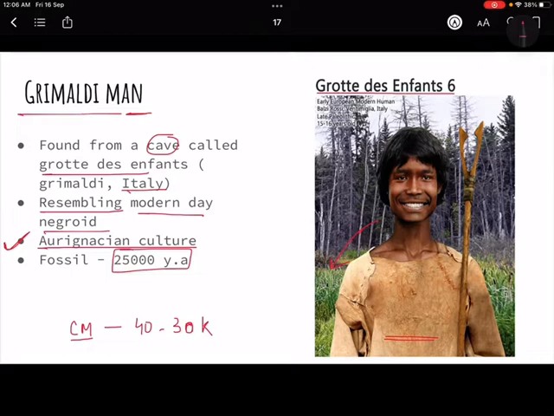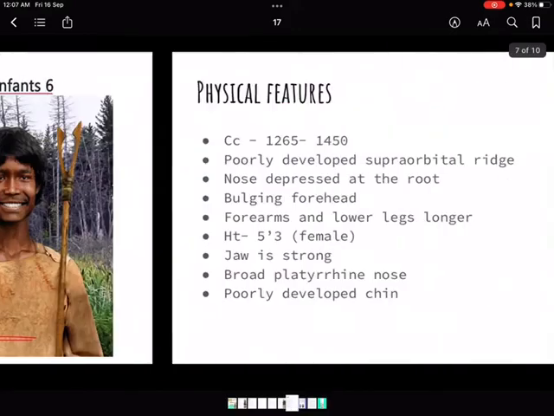If I have to compare it with the Cro-Magnon, it lived 40 to 30,000 years ago in the same Aurignacian culture. In a modern day comparison, the Canary Islanders most closely resemble them. And Cro-Magnon was first found in France in a cave called Cro-Magnon, while these were first found in Italy. Okay, so let's go to the next slide.